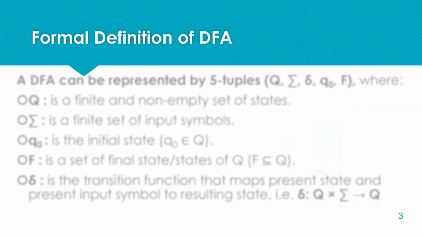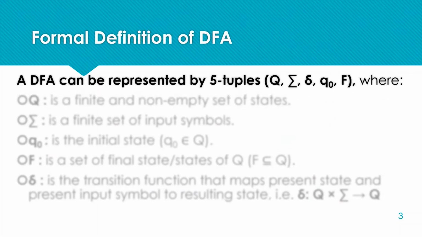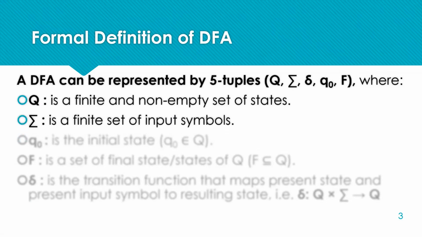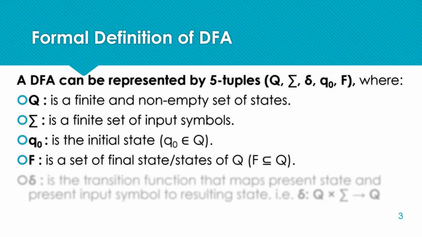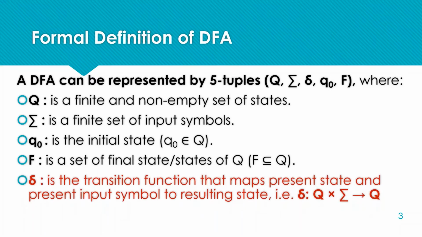Coming to the formal definition of DFA, any DFA can be represented by 5 tuples, where Q is the finite and non-empty set of states. Sigma represents the set of input symbols for the machine. Q naught is the initial state, and capital F represents the set of all final states for the automata. And last, the transition function that maps the present state and present input symbol to the resulting state.